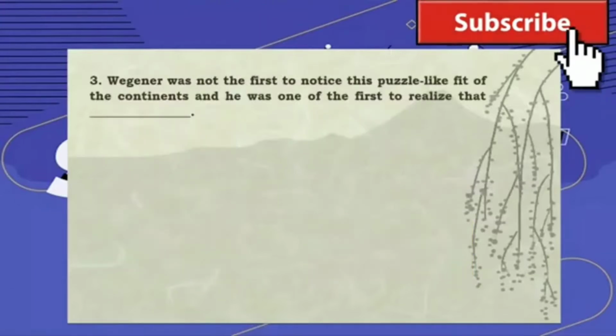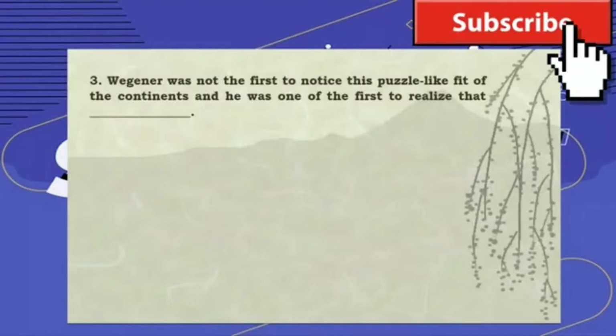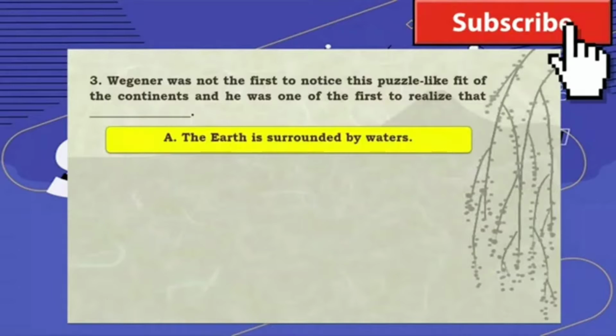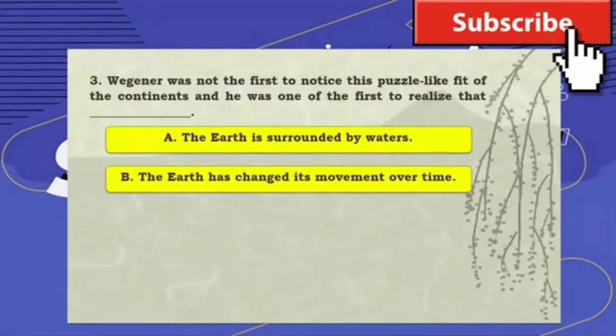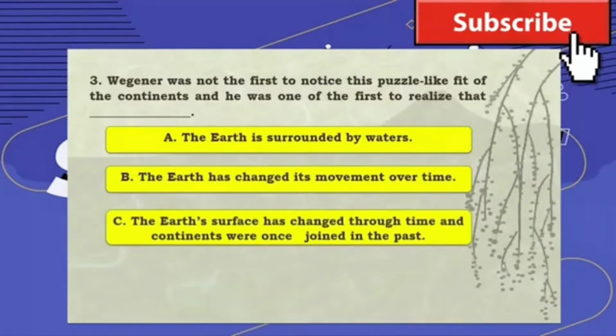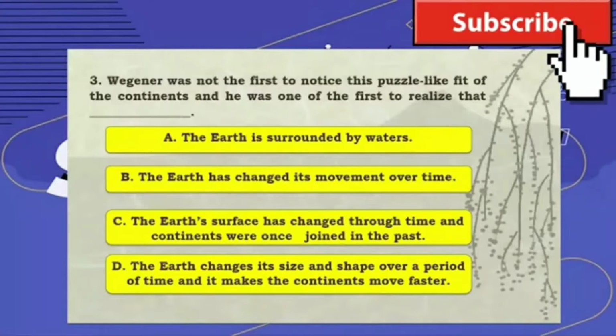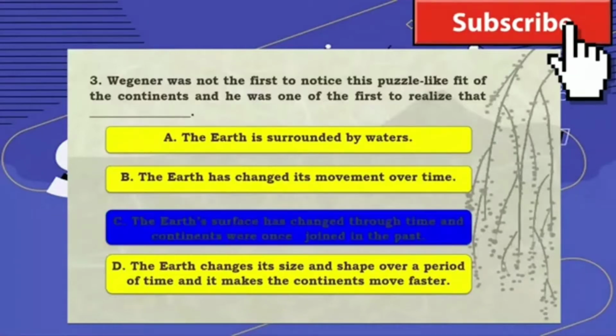Number 3, Wegener was not the first to notice this puzzle-like fit of the continents, and he was one of the first to realize that blank. A. The Earth is surrounded by waters. B. The Earth has changed its movement over time. C. The Earth's surface has changed through time, and continents were once joined in the past. D. The Earth changes its size and shape over a period of time, and it makes the continents move faster. What's the answer? The correct answer is letter C.